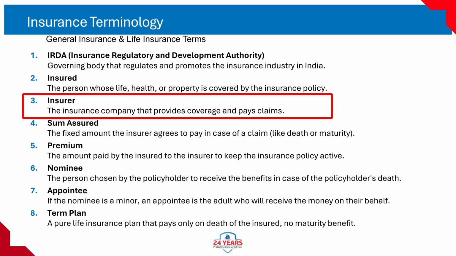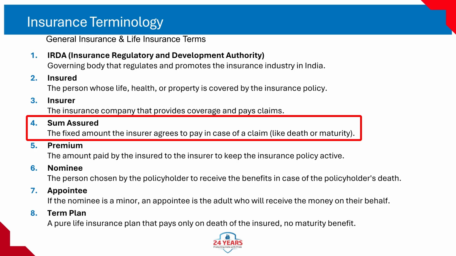3. Insurer. Definition: the insurance company that sells the policy, collects premiums, and pays claims. How it works: the insurer promises to pay the sum assured or claim amount if the event covered happens, as long as the insured has paid the required premium and followed policy terms. Example: LIC, HDFC Life, ICICI Lombard are examples of insurers. Exam pointer: insurer equals the service provider, insured equals the customer.